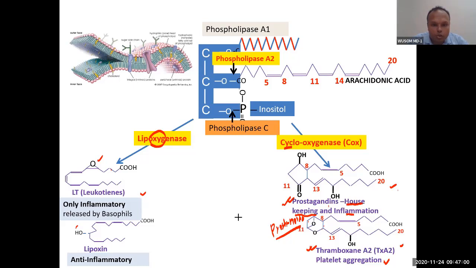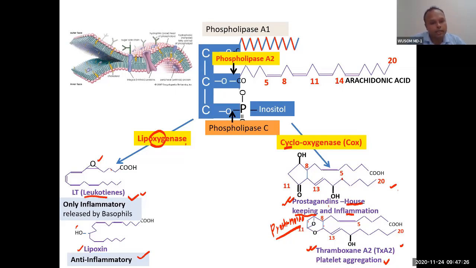So remember these two pathways. Cyclooxygenase will produce a cycle and oxygen is added, so the cyclooxygenase pathway will produce these two: prostaglandins, most important, and thromboxane. The lipoxygenase pathway will form these. Leukotrienes have only an inflammatory role, and lipoxin is anti-inflammatory.